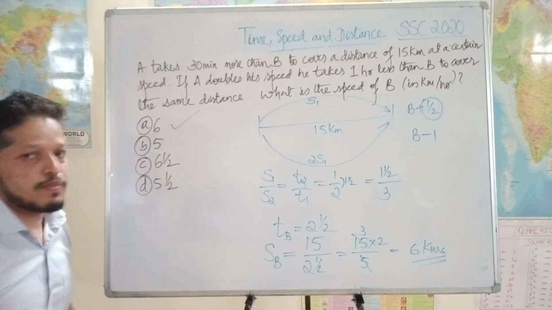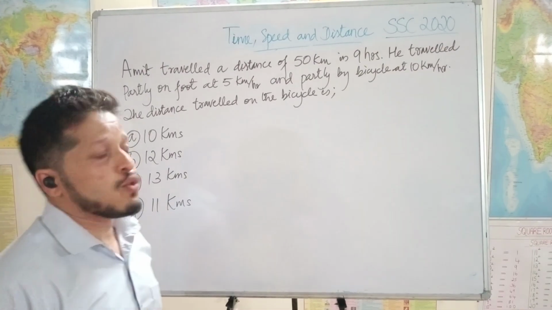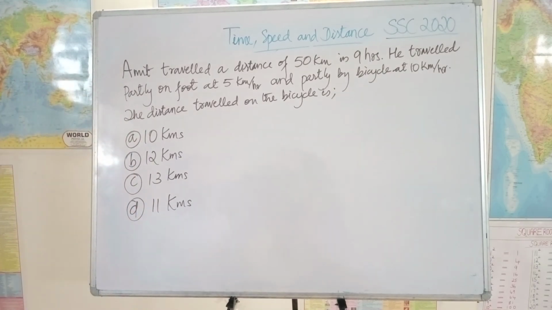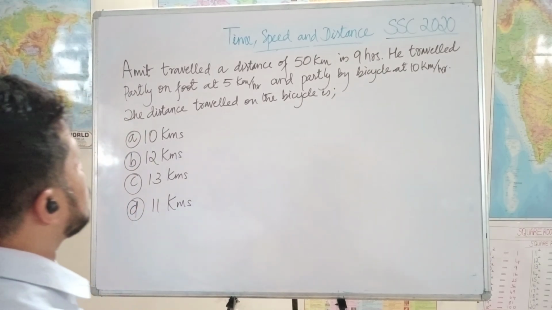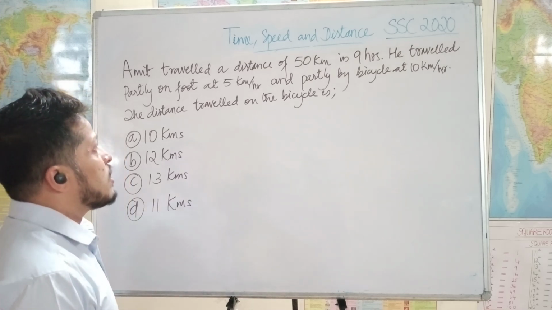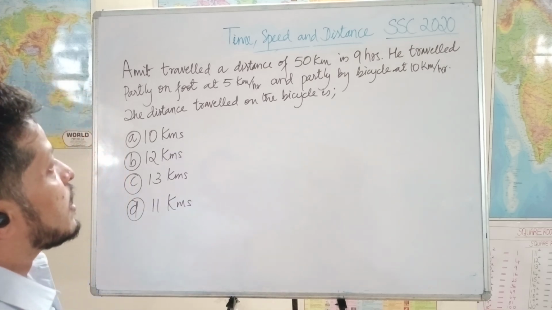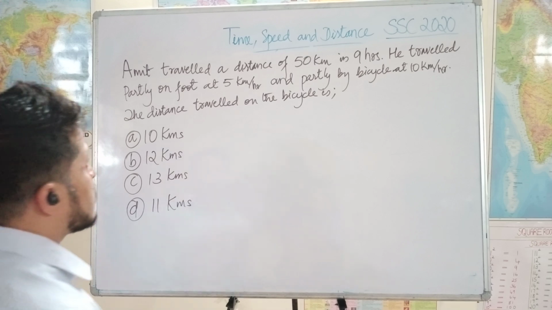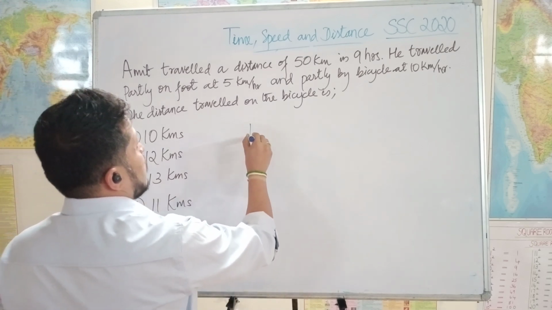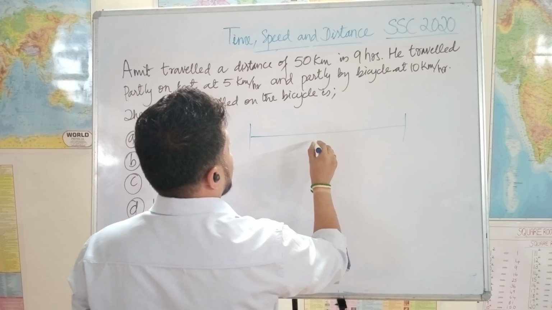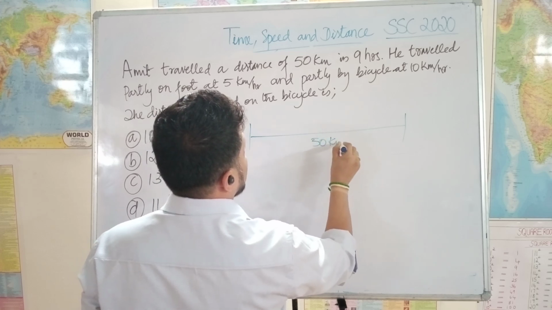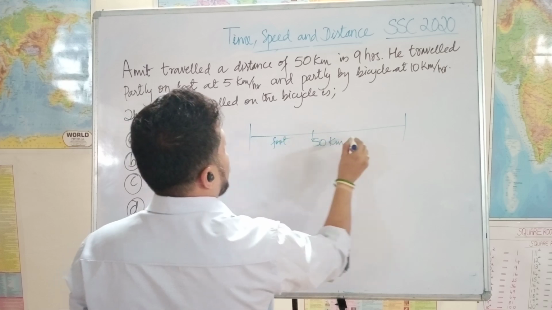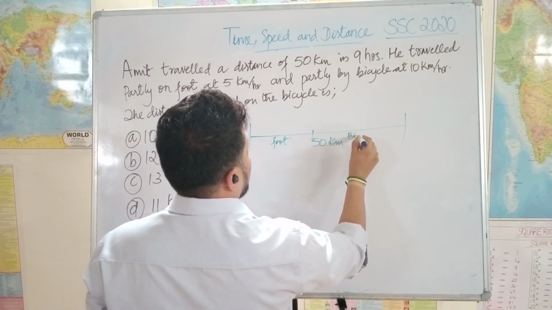Option B. Okay, we have another SSC 2020 question. Amit travelled a distance of 50 kilometers in 9 hours. He travelled partly on foot at 5 km per hour and partly by bicycle at 10 km per hour. The distance travelled on bicycle is, see, Amit travelled a total distance of 50 kilometers, partly by foot and partly by bicycle.